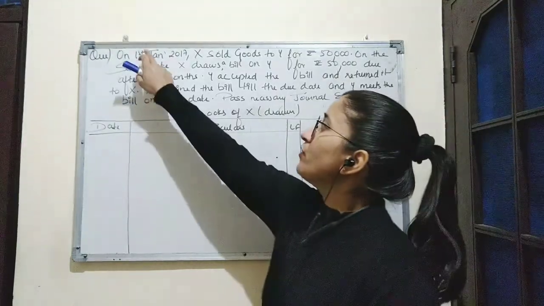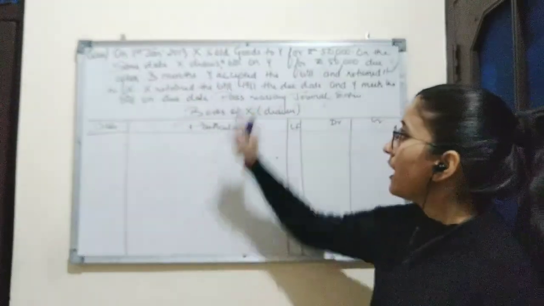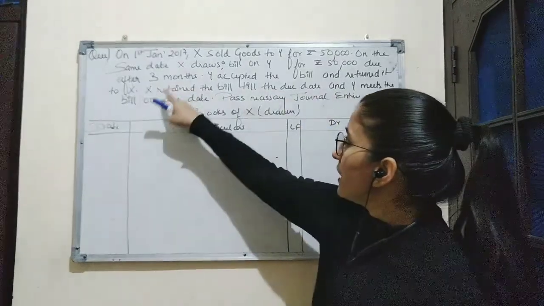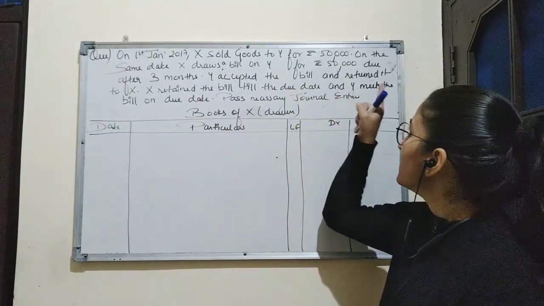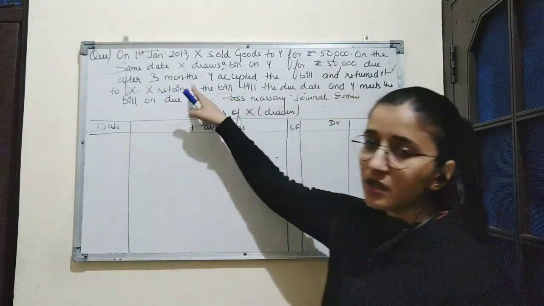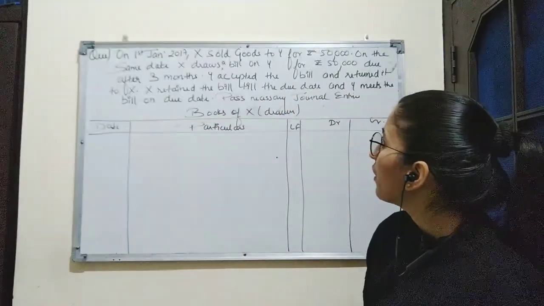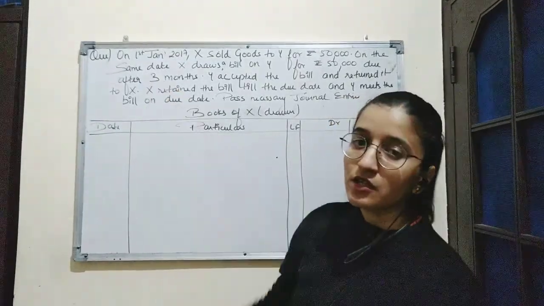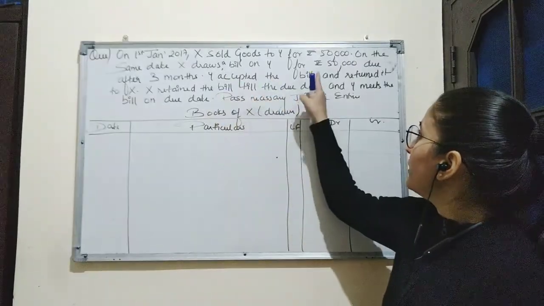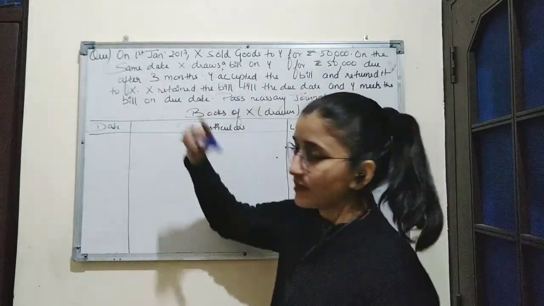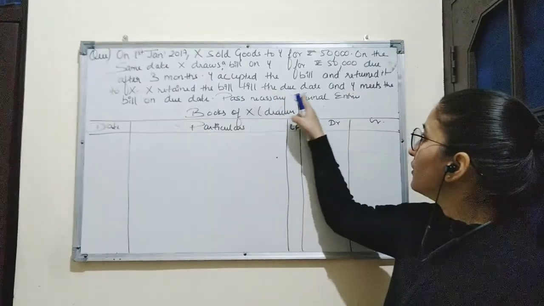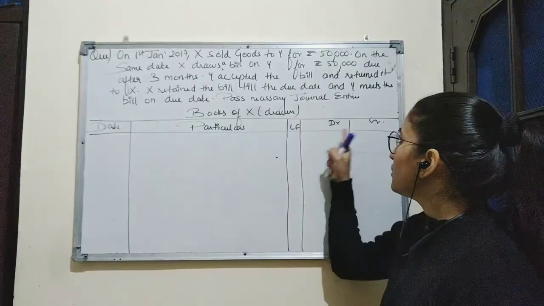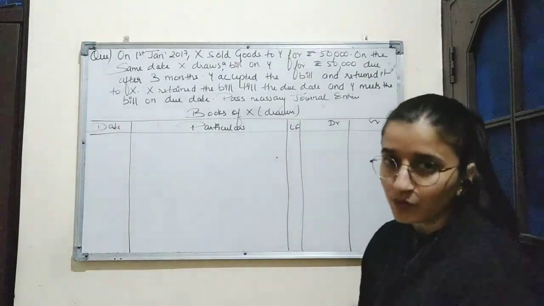Question is, on 1st January 2017, X sold goods to Y for rupees 50,000. On the same date, X draws a bill on Y for rupees 50,000 due after 3 months. So here X is the drawer and Y is the drawee, and the specified time period of the bill is 3 months. Y accepted the bill and returned it to X. X retained the bill till the due date and Y meets the bill on the due date. Pass necessary journal entries in the books of both the parties.